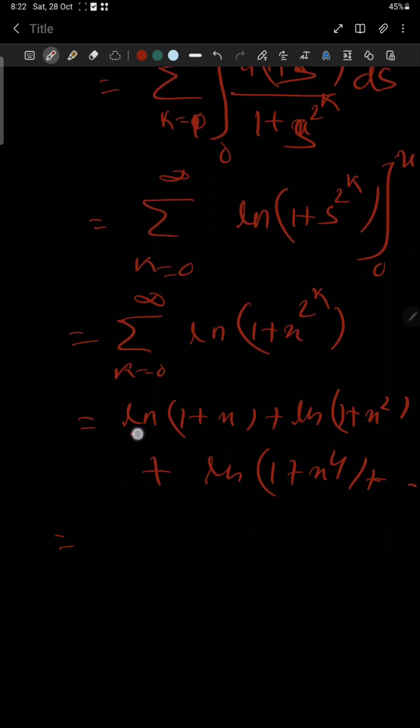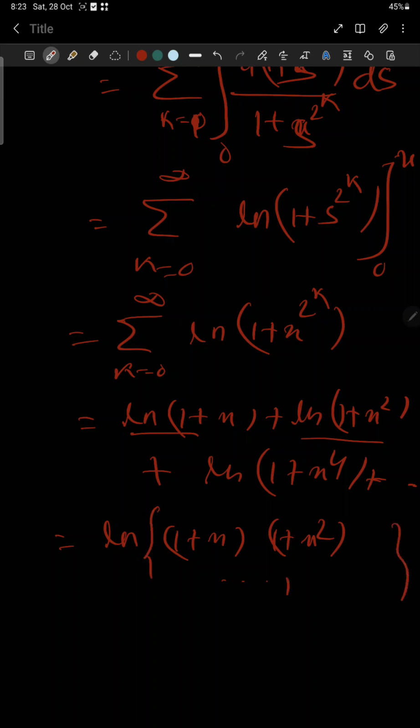If there is addition in the logarithm, then it can be written as a product. That gives ln of (1 plus x)(1 plus x square) and so on, like this. Okay, this is in the form of a product.